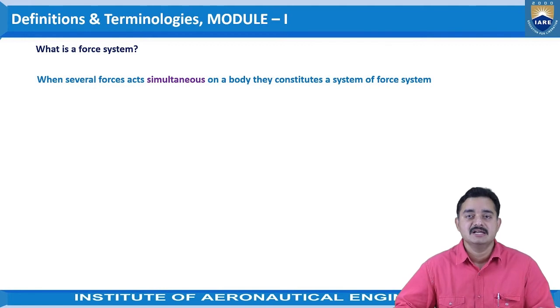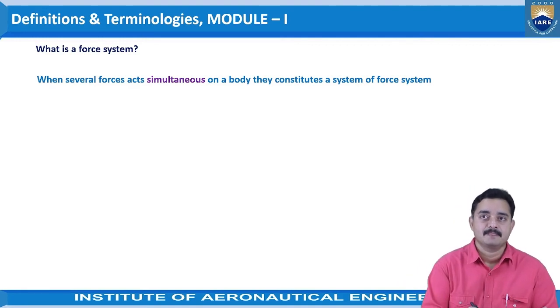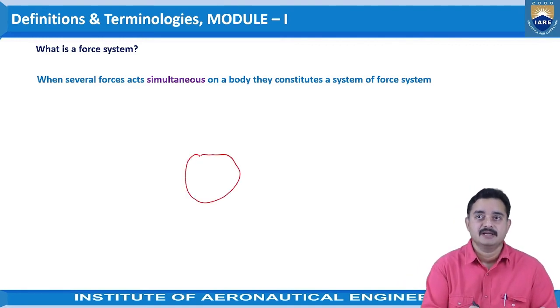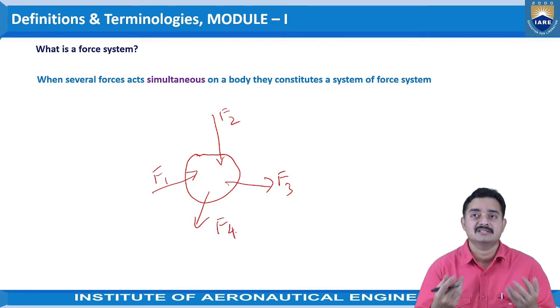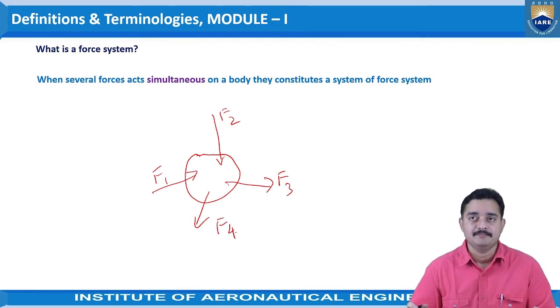And the definition says, when several forces act simultaneously on a body, then they constitute a system of force. Let us say there is a body and a number of forces are acting on it in different directions, F1, F2, F3, F4 and so on.